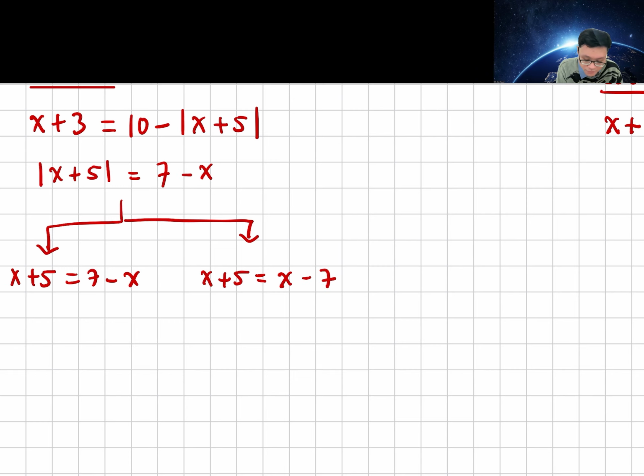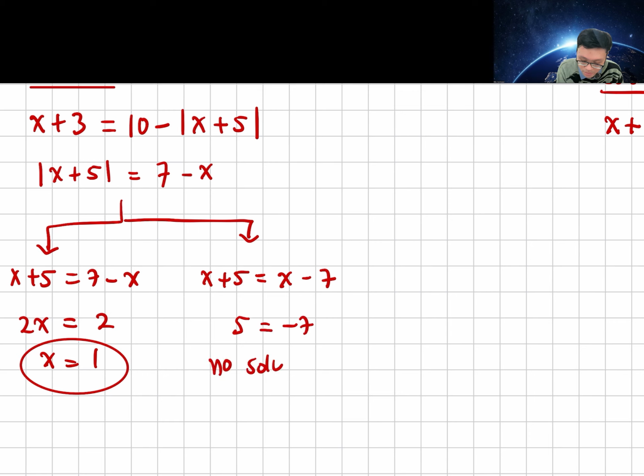So when you solve it, the first one I got 2x equals to 2, so I got x equals to 1. So this is my first solution. The second one, this one is a little bit weird because when you cross out the x, you get 5 equals to minus 7, so I got no solution from here.